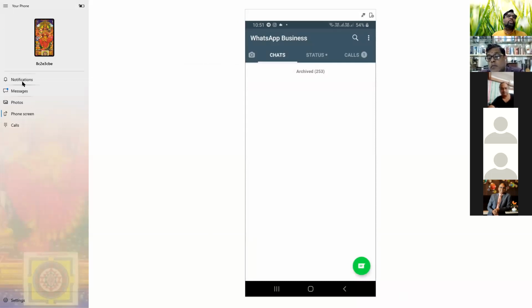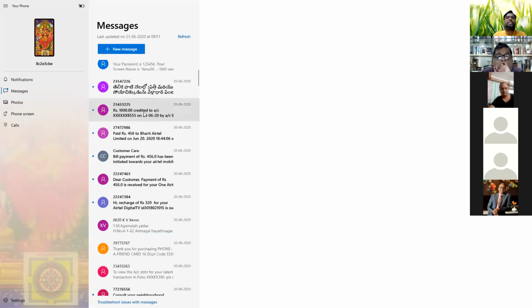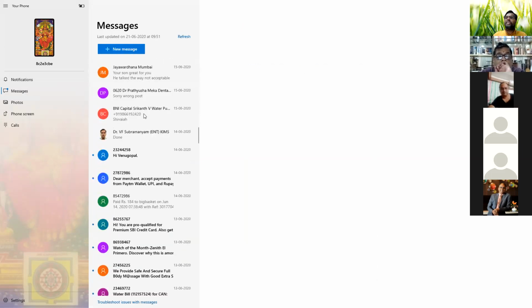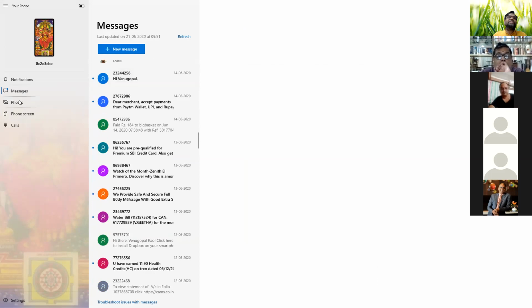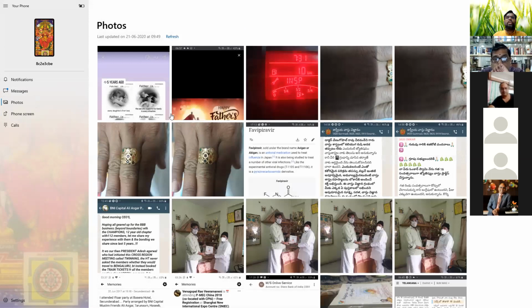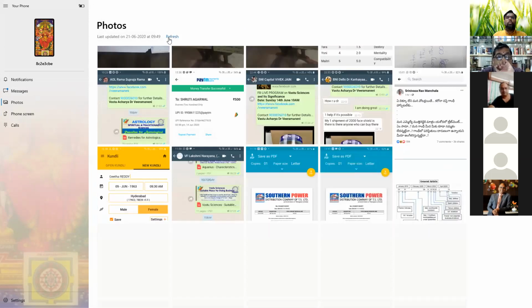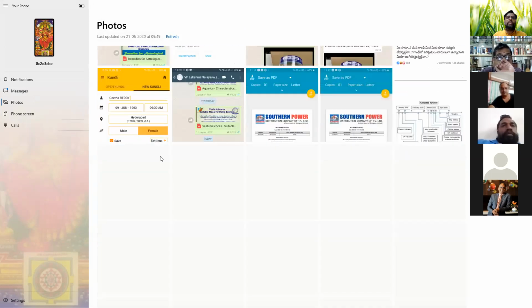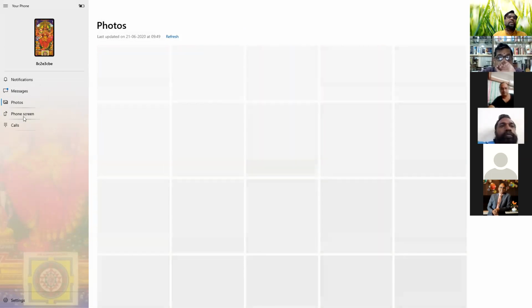I can see notifications here. I can send text messages. I can type text messages, even a big text message, right here. Whatever messages I receive, I can see on my laptop. I have to enable this in the laptop, right? Yes. See, this is the photographs, the camera. Then go to the groups. Whatever you want, you can see here, and phone screen and calls. You can call from the laptop.